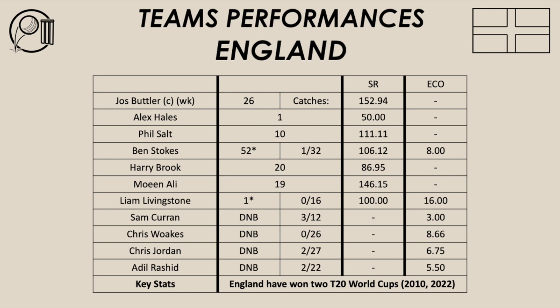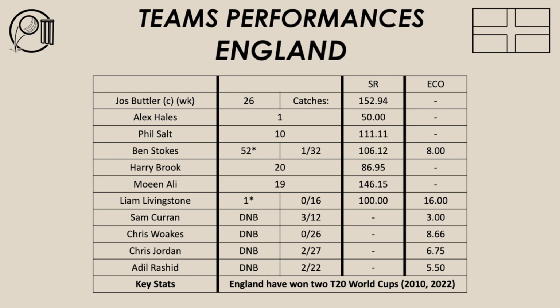England were in trouble early, 1 for 7 inside the first over. Alex Hales got out for 1. A very good delivery from Shaheen Shah Afridi. Clean bowled him for 1. The opening partnership of Hales and Buttler didn't get going like they did in Adelaide against India for the semi-final. Different conditions, different pitch, different bowlers,